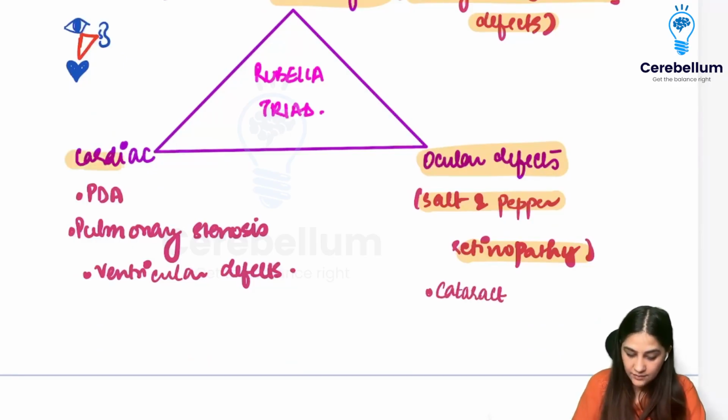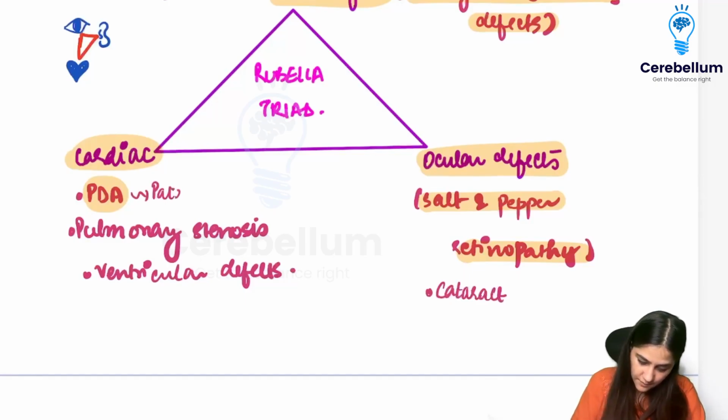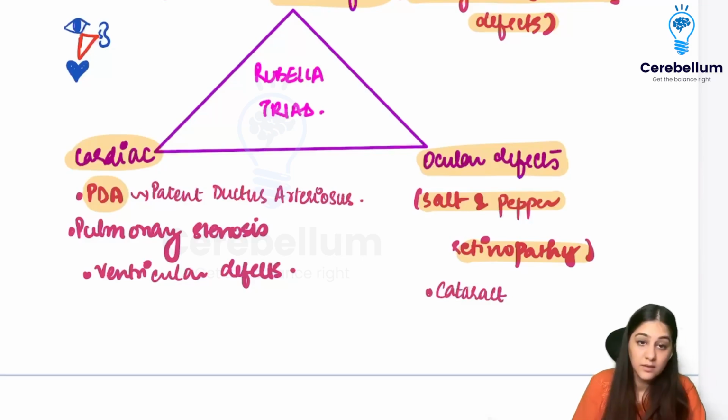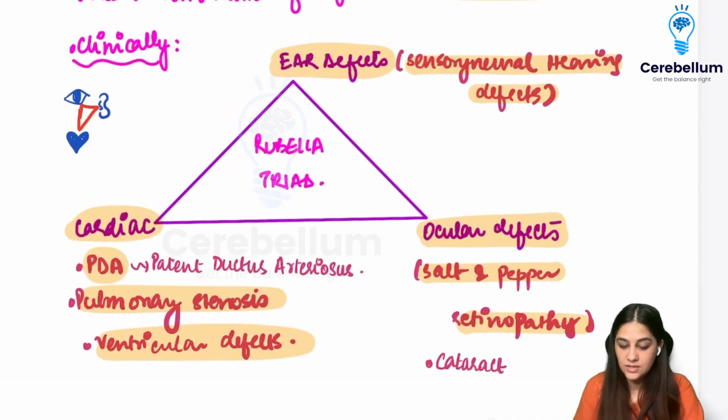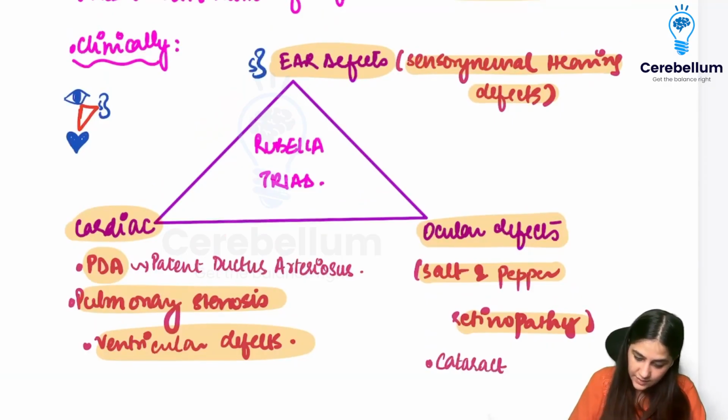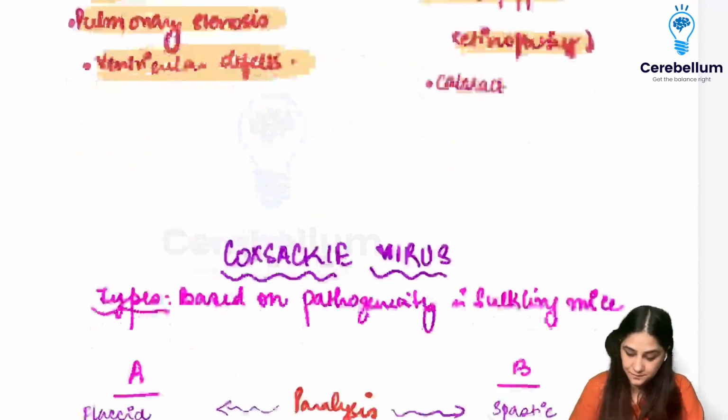And in your cardiac defects, it can cause patent ductus arteriosus, PDA, which is called patent ductus arteriosus, right? Then we have pulmonary stenosis and even ventricular defects. So this is the triad that we have. So we have the ear, we have the eyes, and then we have the heart, right? So that is the triad for rubella.